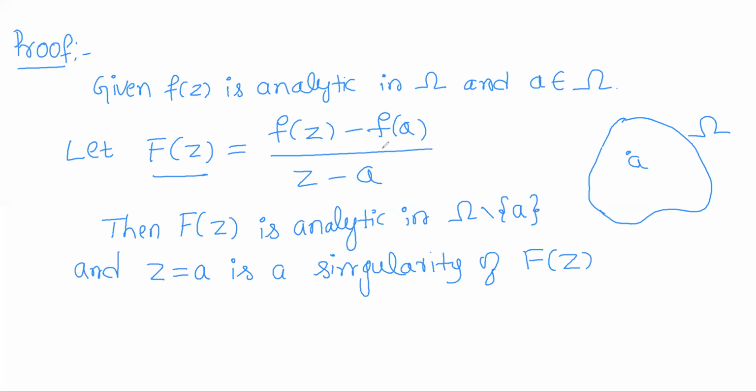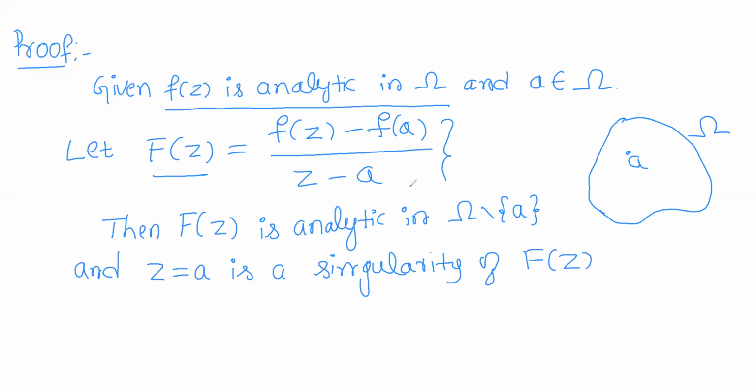It is an analytic function because the numerator is f of z minus f of a, which is differentiable everywhere in omega, because f of z is given to be analytic in omega. So the differentiation of the numerator is f dash of z minus 0, which exists for all points in omega. And the denominator is a polynomial, so it is differentiable everywhere.